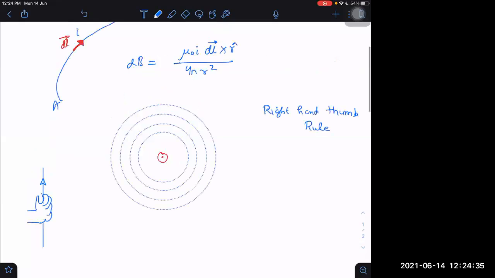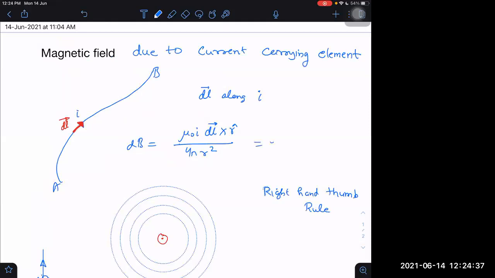I know you have seen it written in the books. They have written it in this way. You are not understanding the difference. 4 pi R cube, with the vector R in the numerator. Because if I take vector R, the total R vector divided by R will give us R cap. Understood?